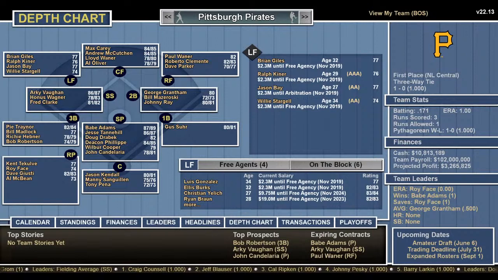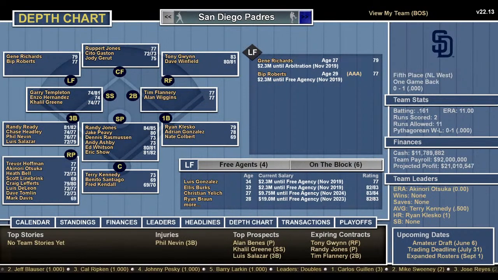Their pitching staff: Adams, Tannehill, Drabek, Phil Niekro, Cooper, and John Candelaria. The relievers: Tekulve, Face, Dave Giusti, and Al McBean. I think they're going to have a tough time winning games. I think they have some good bats. I just don't like that pitching.